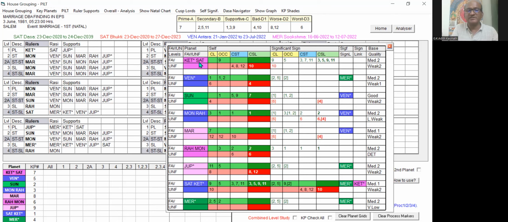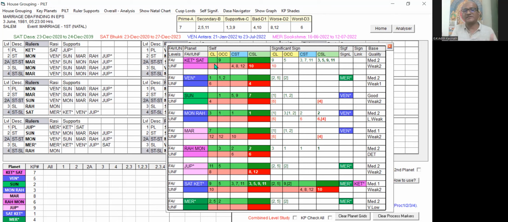Ketu houses are shown first in the self column: CL, OCC, Cuspal Star Lord and Cuspal Sublord. Then here you can see significant sign Lord. It means Ketu's second planet Saturn, Rasi Lord, CL, OCC, Cuspal Star Lord, Cuspal Sublord are shown here. And Ketu's unfavorable houses, Ketu Star Lord for 4, 8, 12 and 4. You can see Ketu, if I keep the cursor over that, Ketu is 9th house and 4, 8, 12 and 10. It has been shown. Now that 4, 8, 12 and 10 are unfavorable for the marriage. So those are shown under the unfavorable row.